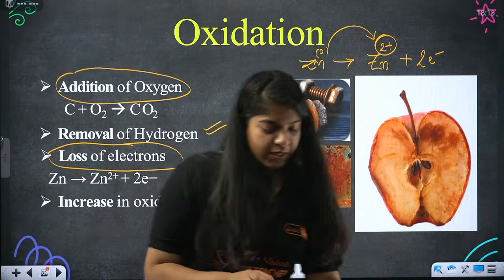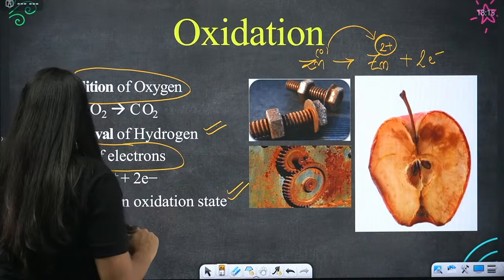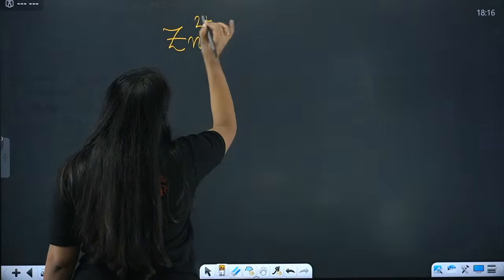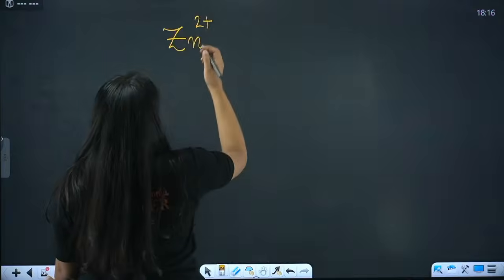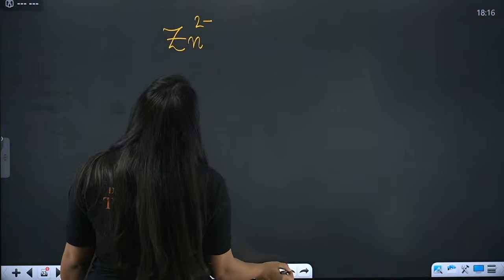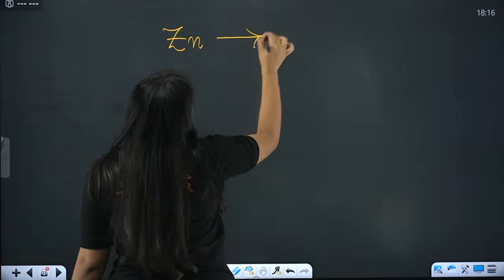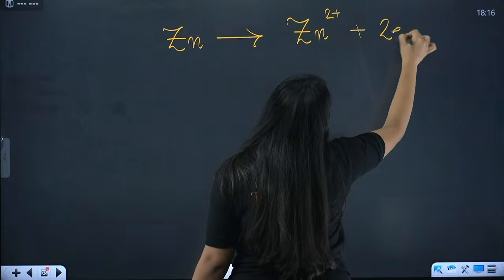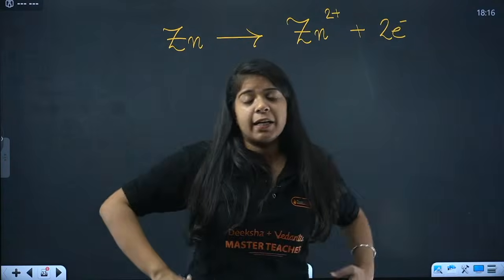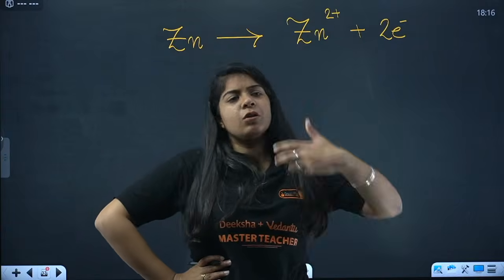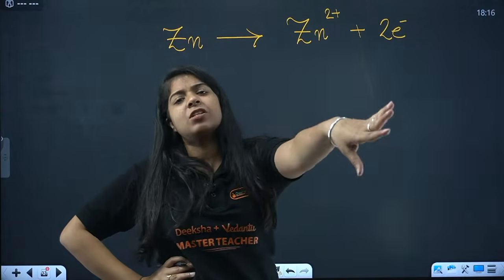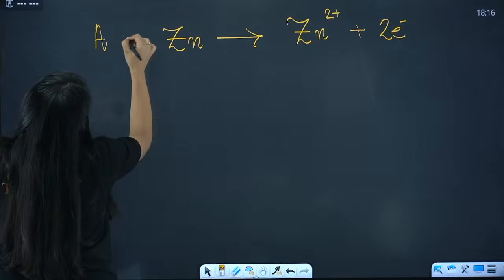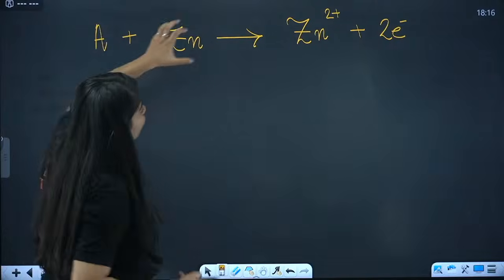Oxidizing agent, yes, one second. So what will happen? See, this is Zn2+, right? We had simply Zn, and Zn is becoming Zn2+ by losing 2 electrons. Zn is sitting, it won't usually just give away its electrons. Okay, it gave its electrons. There is something, let's say, called A. So this A helped Zn to lose electrons.